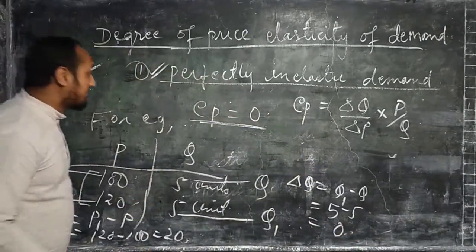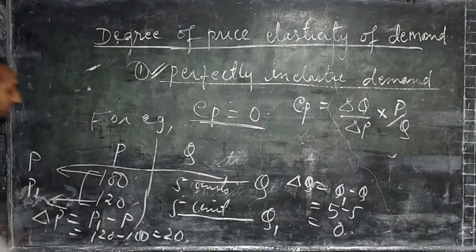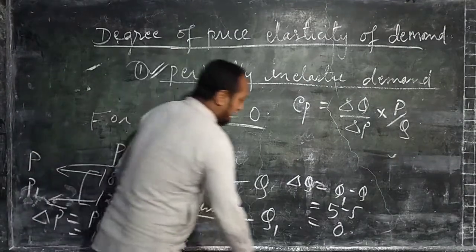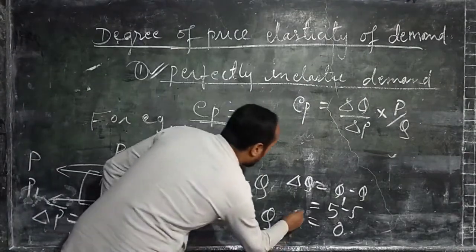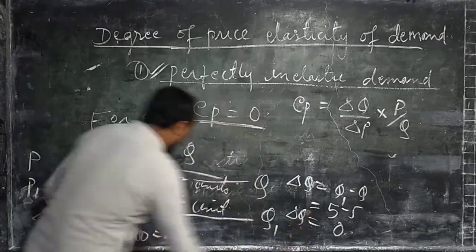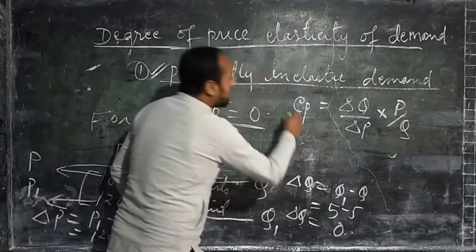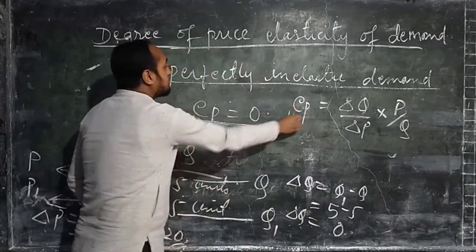Now if we put del P as 20 and del Q as 0, we will get the value of EP as 0.